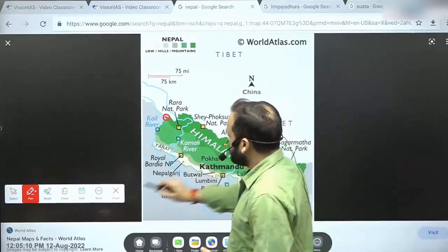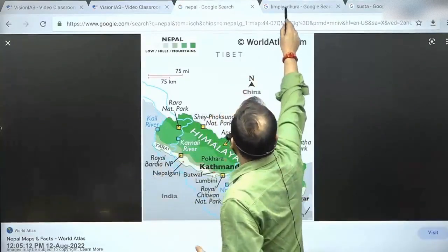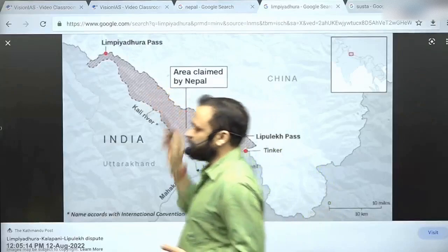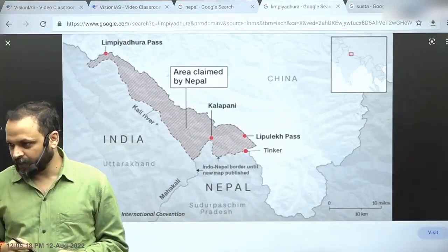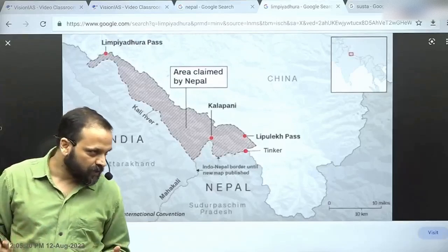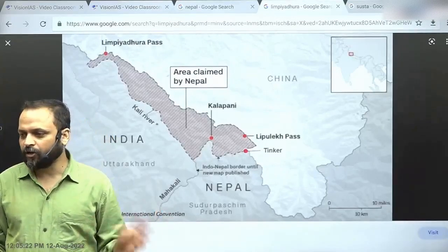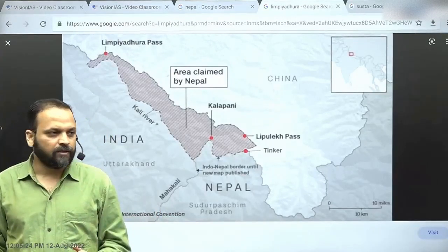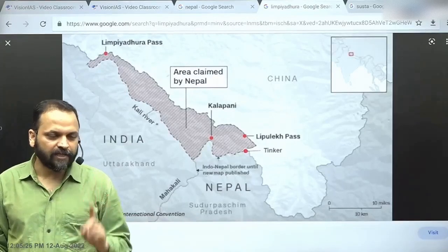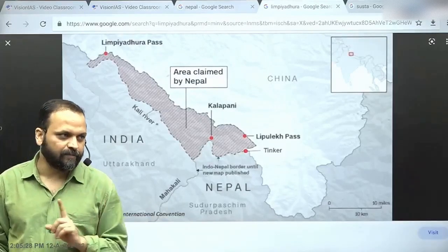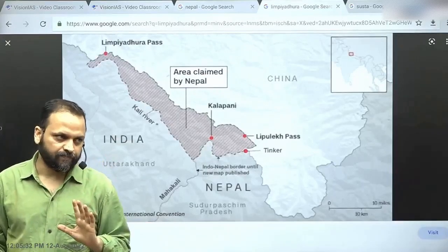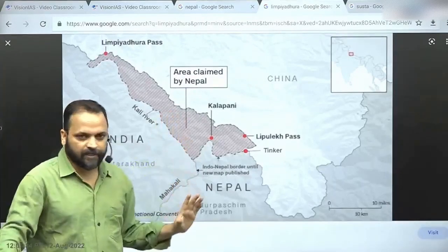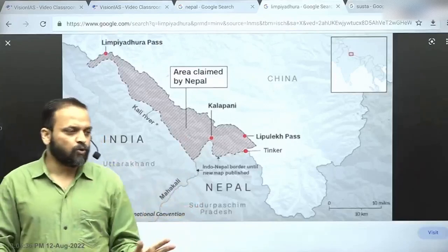So now what is it that India says on this claim of Nepal? Nothing much. All right? झगड़ा करने की आदत नहीं है हमको. 2019 we started building a road for smooth passage of the Kailash Mansarovar pilgrimage in the Pithoragarh district. Nepal raised objection because this is close to Kalapani. 2020 the road was inaugurated.